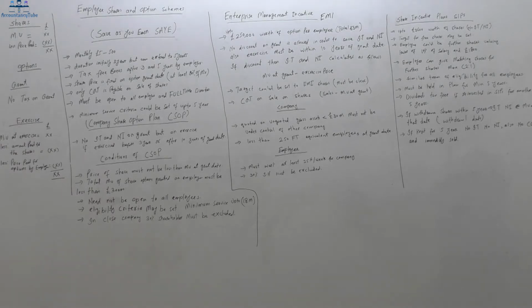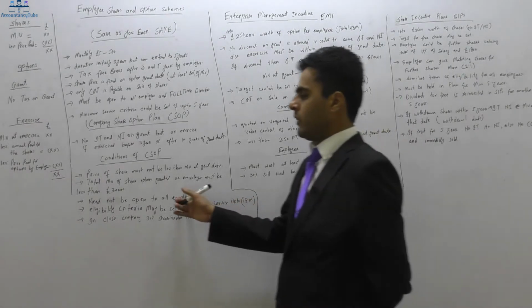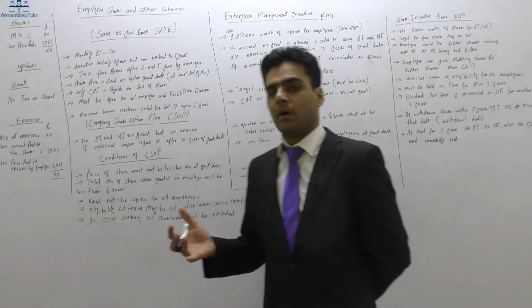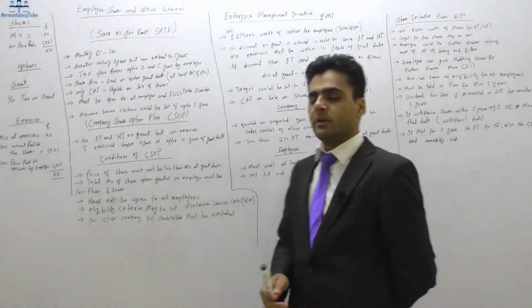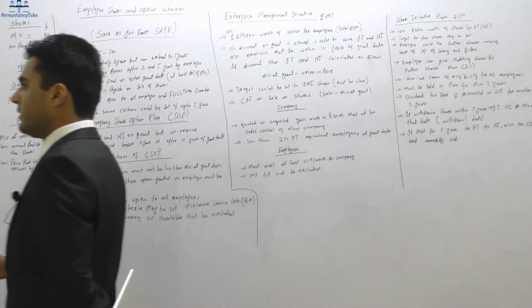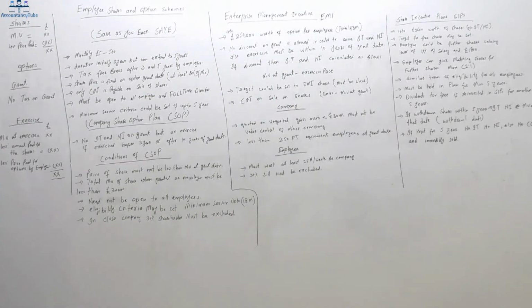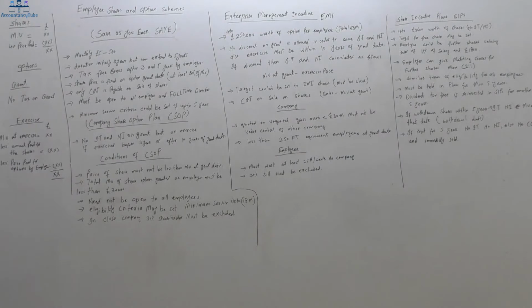Total market value of share options granted to an employee must be less than £30,000. There wasn't any such condition in the save as you earn scheme, but it is £30,000 in company share option plans. And it need not be open to all employees.